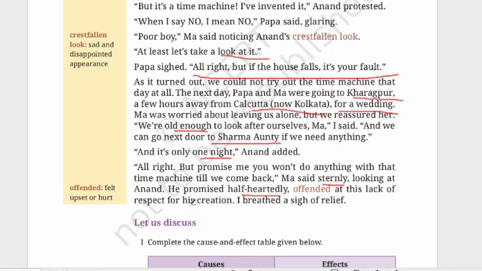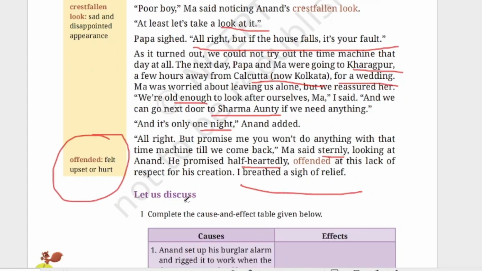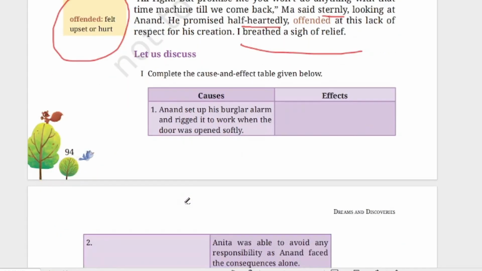Offended at this lack of respect for his creation. Offended means he felt very upset. Why are these people not giving importance to his invention? I breathed a sigh of relief. So he will not do anything with the time machine. So this is part 1.